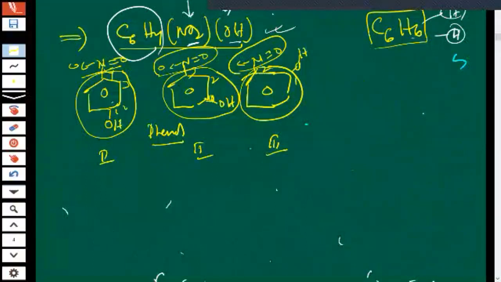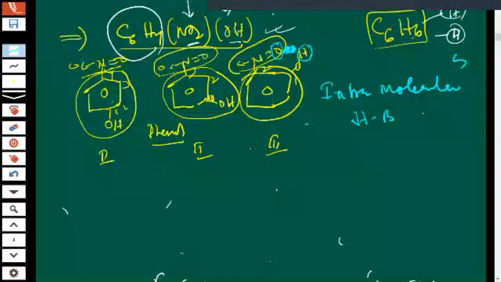Here, attraction force will develop between these particles, one end of this and another end of this of the same molecule. So this type of bonding is known as, children, intramolecular hydrogen bonding. Did you remember, children? Intramolecular hydrogen bonding. And here intermolecular hydrogen bonding will be formed. Did you understand or not?